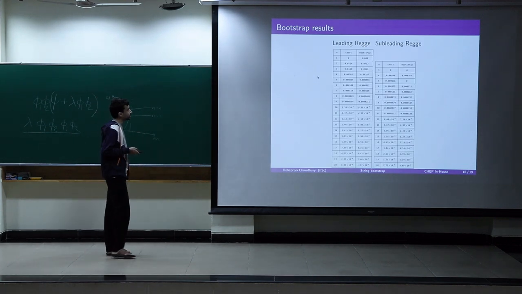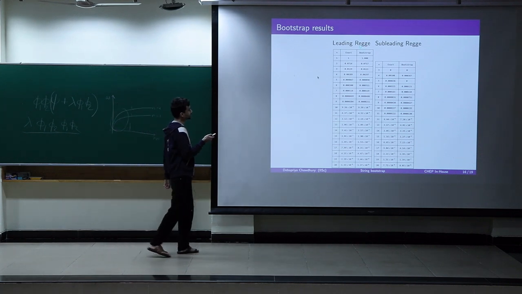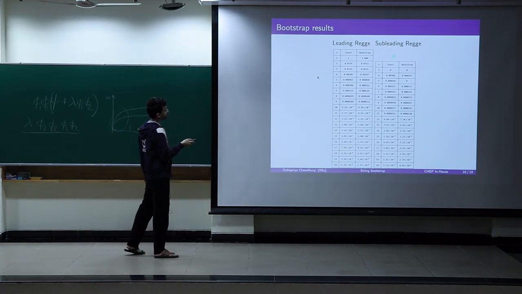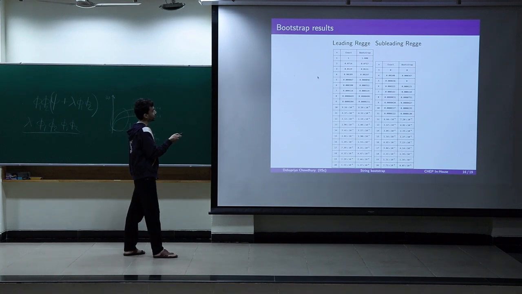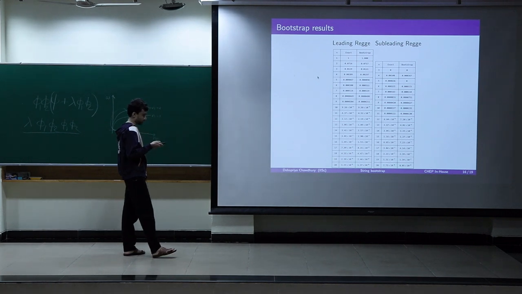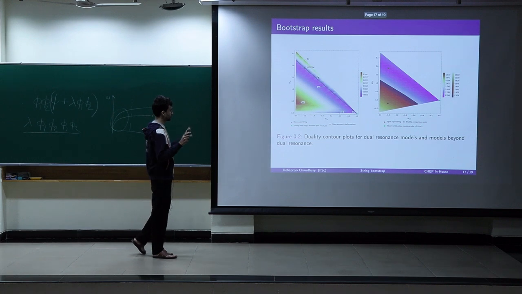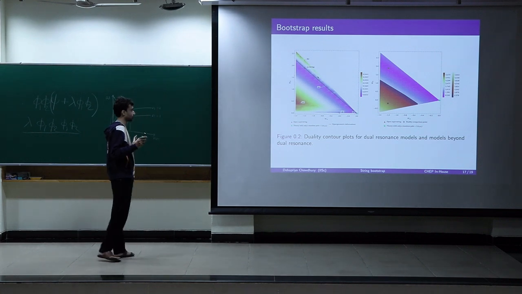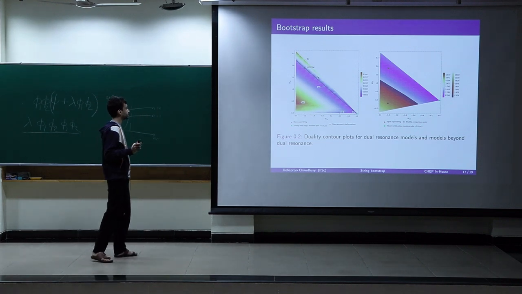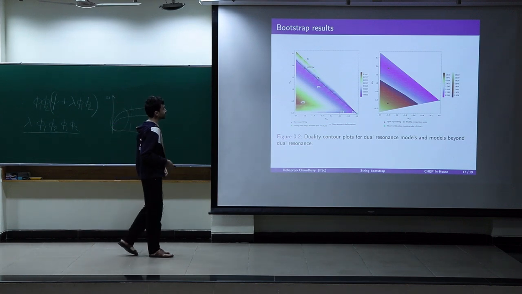So these are my results. This is the leading Regge trajectory. This is the subleading Regge trajectory. You can see that we have excellent match with the open superstring values for the CLNs. All the results match the exact, and the bootstrap matches exactly. So far so good. We have the open string results all matching very nicely.